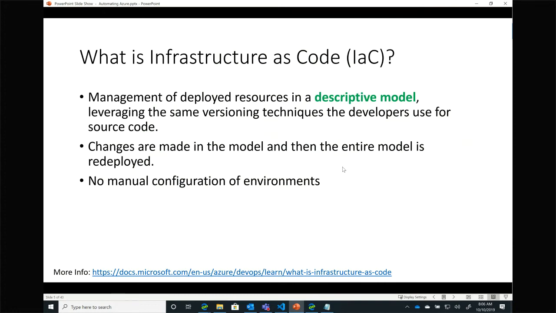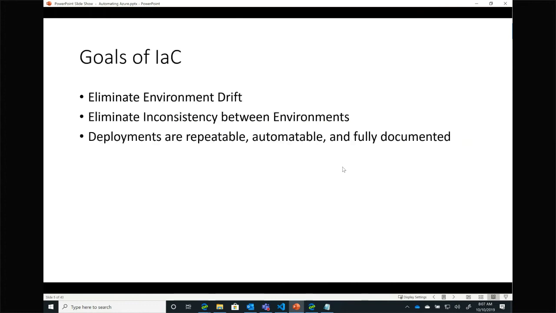Right, what that allows me to do is step away from manually configuring my environments, RDPing into a VM and pressing buttons and changing registry settings, and then confusing folks. Right, gigantic Word documents that say to deploy, do this, do that, do the other thing. Get away from all that stuff and store all of that information inside of source control, where I can diff it, I can version it, I can have all the controls that I have for code deployments and for code compilation, pull requests, all that stuff that Stan talked about in the last presentation.